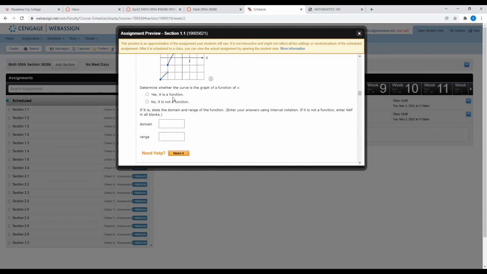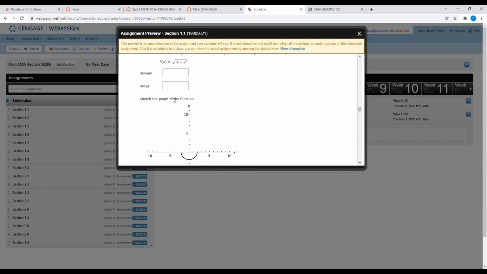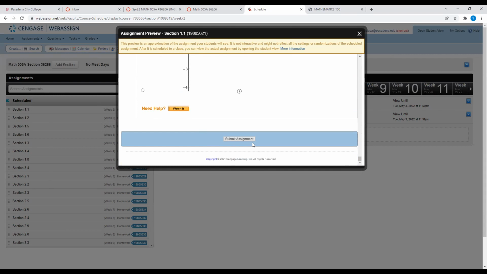Once you're done with your homework, you are going to click on the button at the end where it says submit the assignment. Once you submit the assignment, I will be able to see your score for section 1.1.